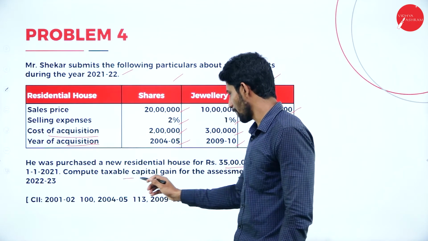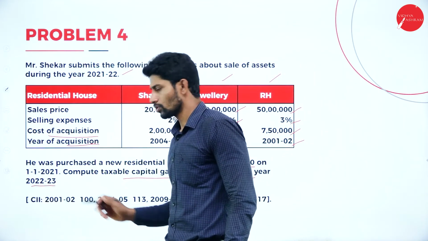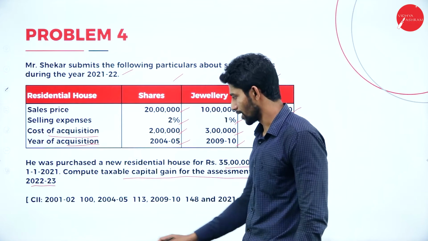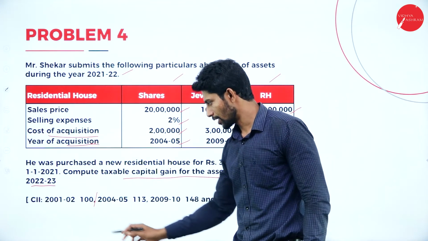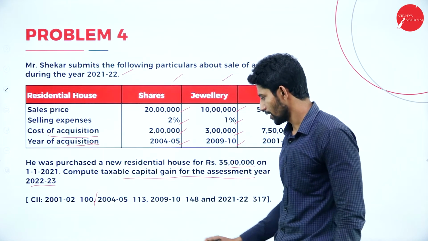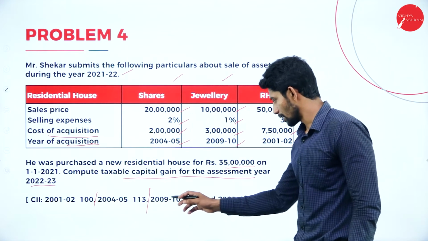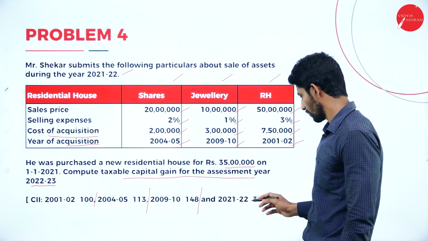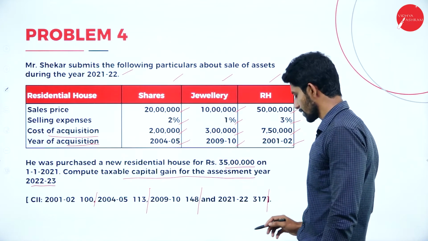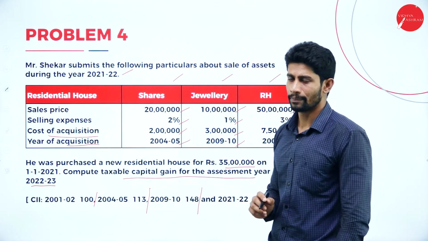Compute taxable capital gain for the assessment year 2022-23. Along with that, they have given CII values. For 2001-2002, CII value is 100. For 2004-2005, CII value is 113. For 2009-2010, it is 148. For the year 2021-22, it is 317. So by using this information, we are supposed to solve the problem.